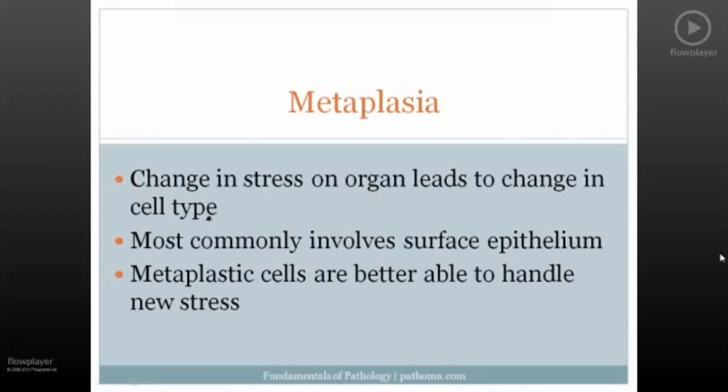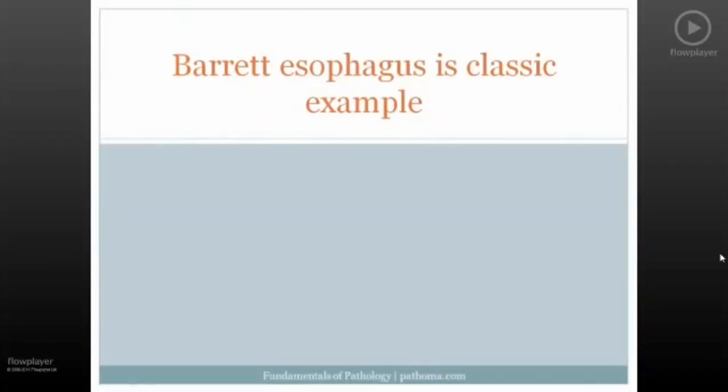Metaplasia, generally speaking, involves surface epithelium. And the idea behind metaplasia is that the metaplastic cells are better able to handle the new stress, so that when there's a change in stress, the metaplasia occurs because the new cells that are going to be present are better able to handle that stress. And let's maybe highlight some of this with a simple example, which is Barrett's esophagus.